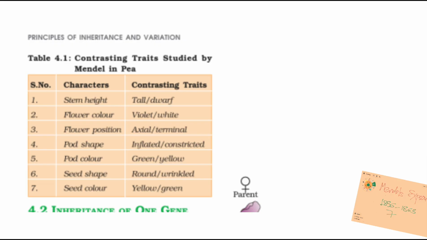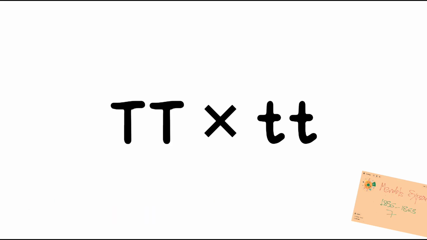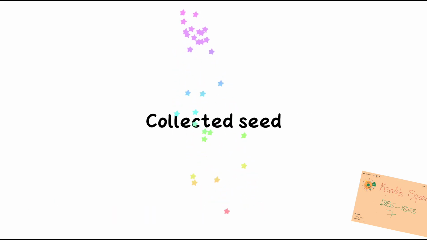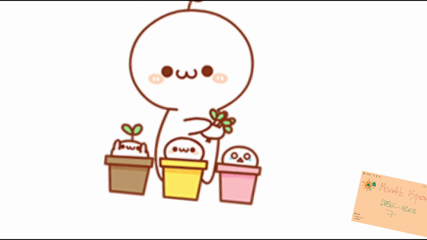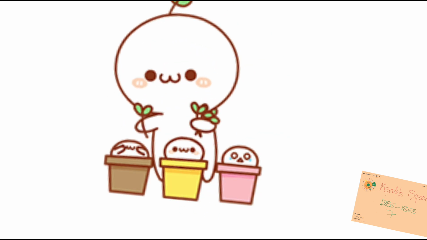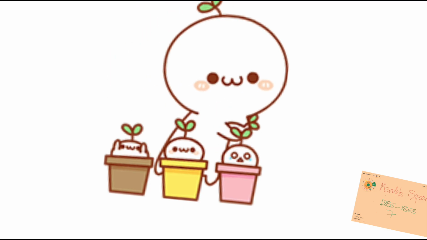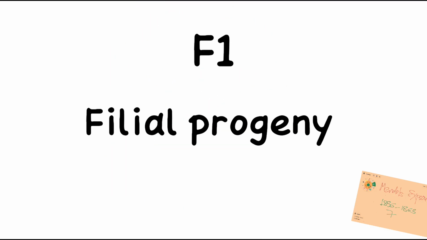So what is inheritance of one gene? For example, in an experiment carried out by Mendel, he crossed tall and dwarf plants to study the inheritance of one gene. He collected the seeds produced by this cross and then grew them into plants of the first hybrid generation. This generation is called the filial progeny or F1 generation.